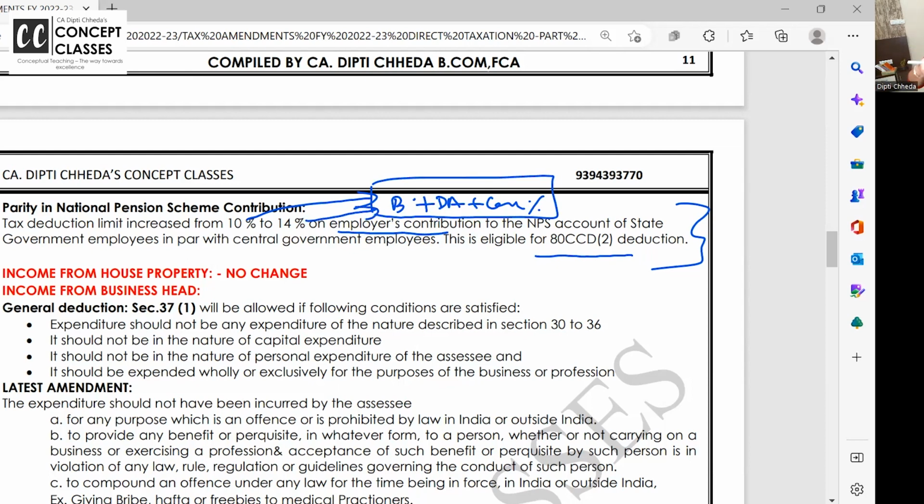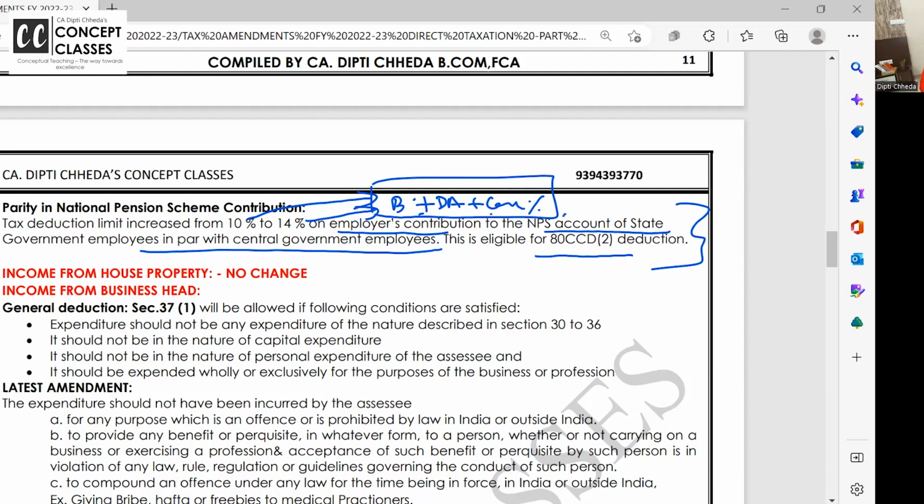You will say, ma'am, 14% was there last year also for central government employees. From this year, they have added state government employees. I want to repeat: if a state government wants to put money in NPS, National Pension Scheme, Atal Pension Yojana and all that, the state government as employer can put up to 14% of basic, DA and commission.